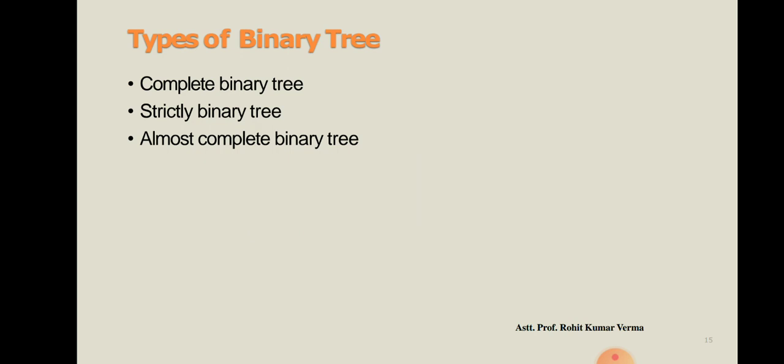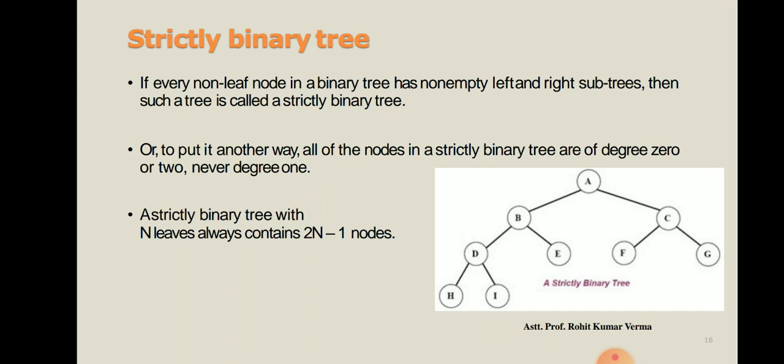Then, types of binary tree. Dear students, there are three types of binary tree. Our first type is complete binary tree, our second type is strictly binary tree, and our third type is almost complete binary tree. Now, what is a complete binary tree or strict binary tree? We can learn these one by one.